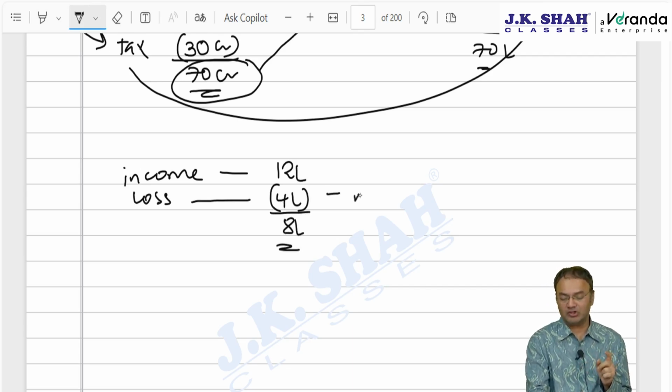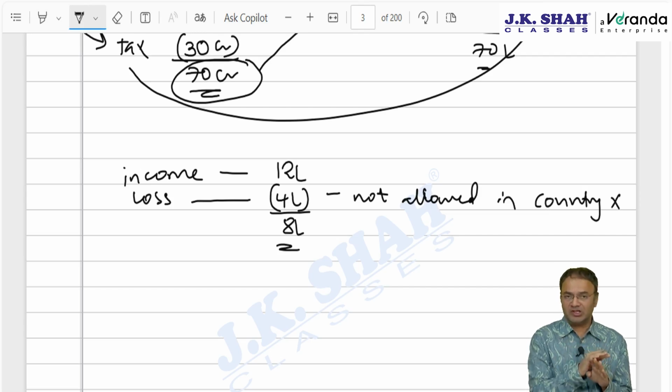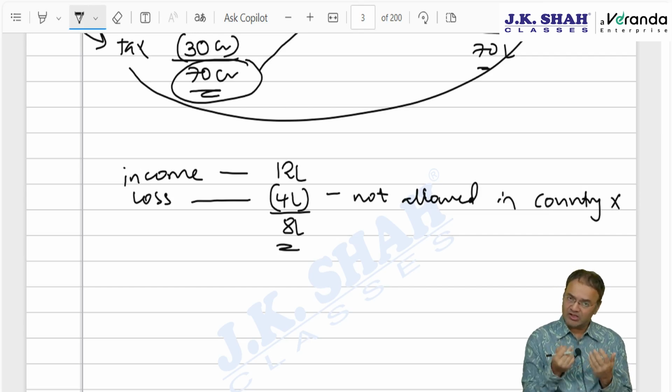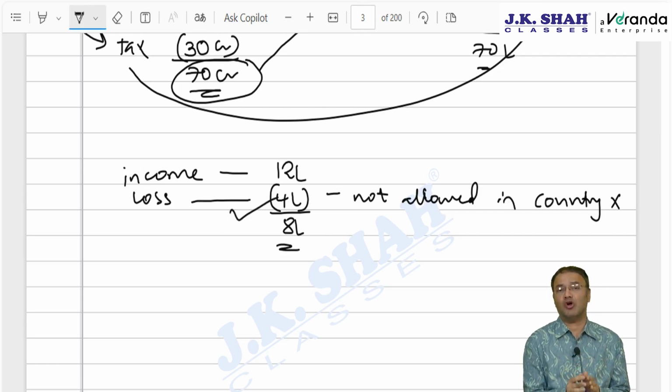However, the 4 lakh loss is not allowed as per foreign taxation law in country X, but in India it is allowed. So what would you do? In country X it is not allowed, but in India it is allowed to be set off. Will you allow it or not? Answer: allow this. Indian taxation law is to be followed and not foreign taxation law.